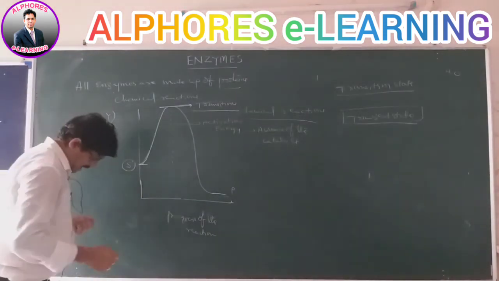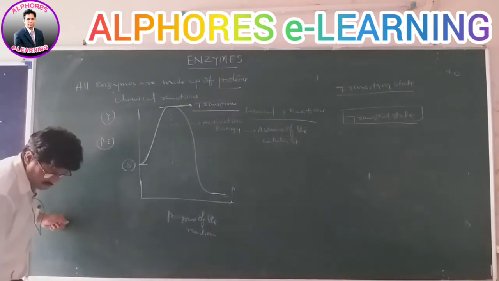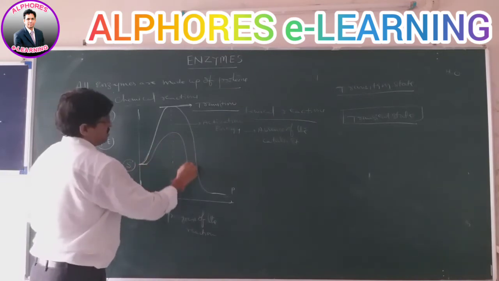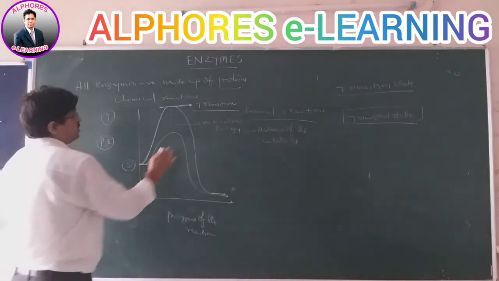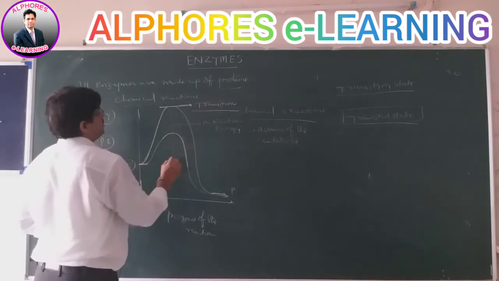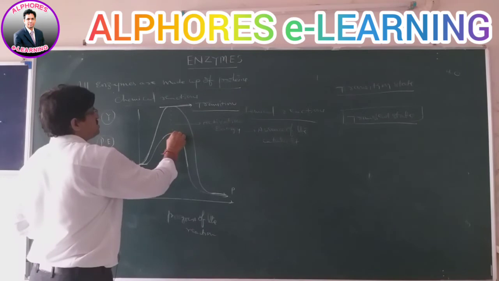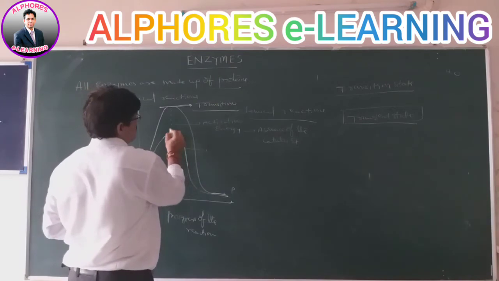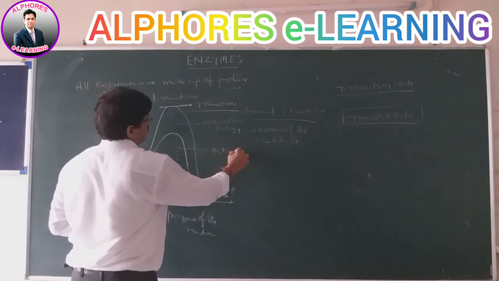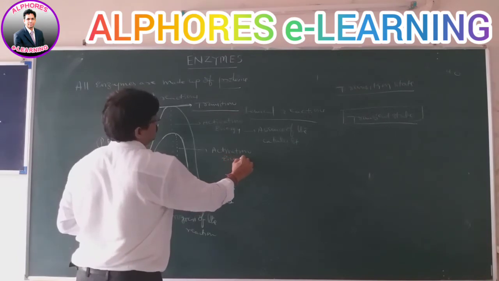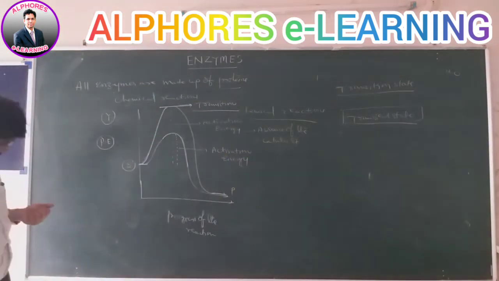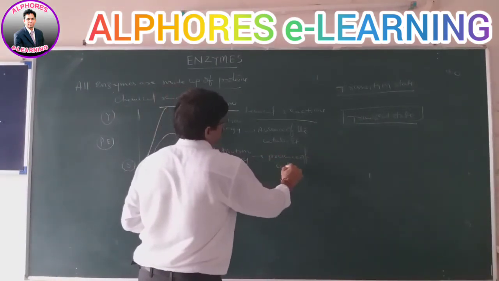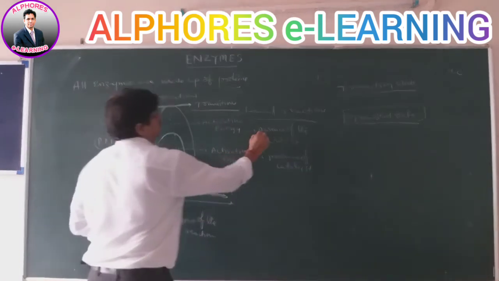Now we will take the second reaction, in the presence of catalyst. We can take it like this, products. So what did you observe in the graphical representation? We can see that the transition state is reached here like this. This is the transition state, and this is called the activation energy. This is the presence of catalyst, and here is the absence of the catalyst.